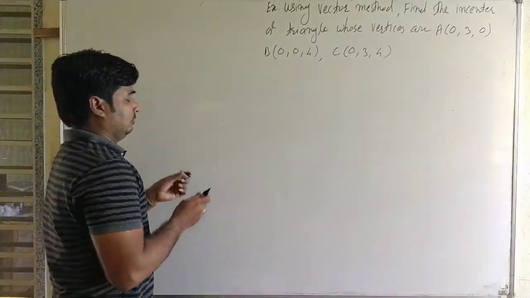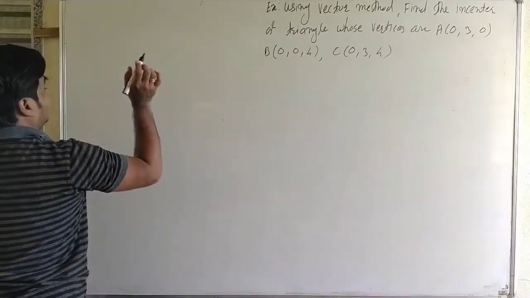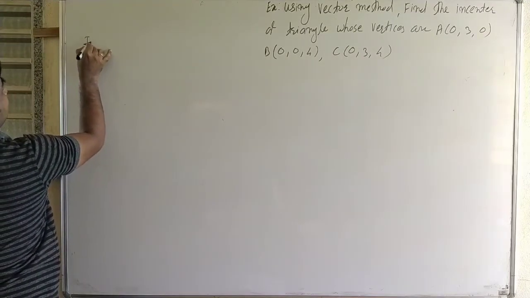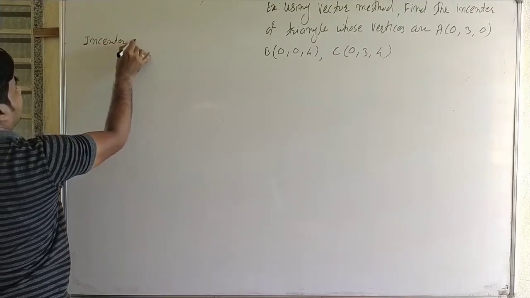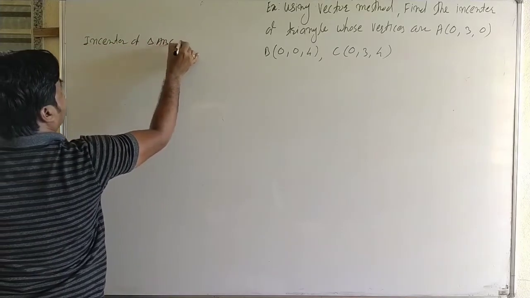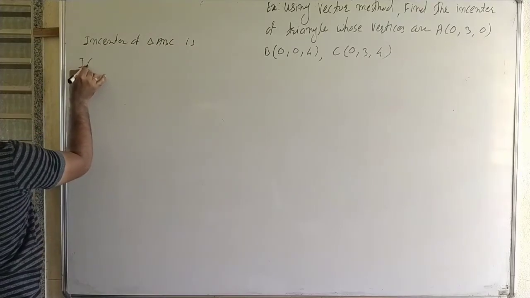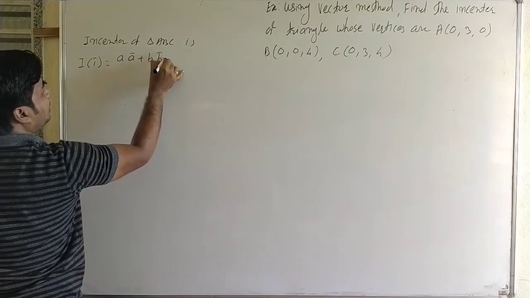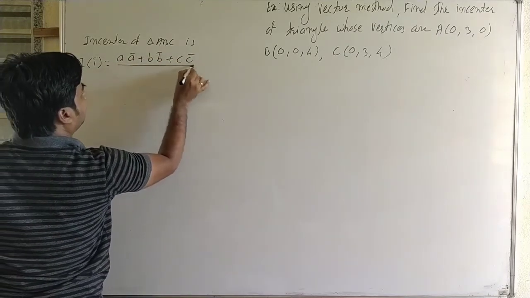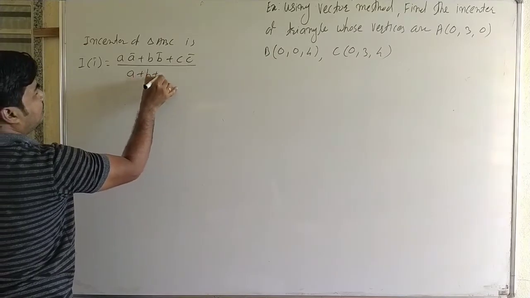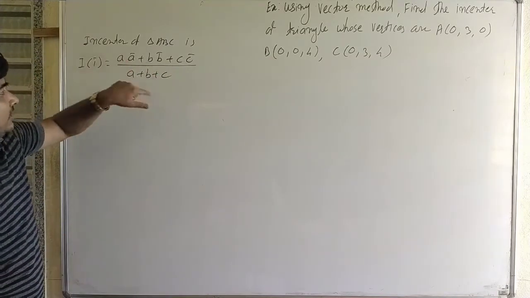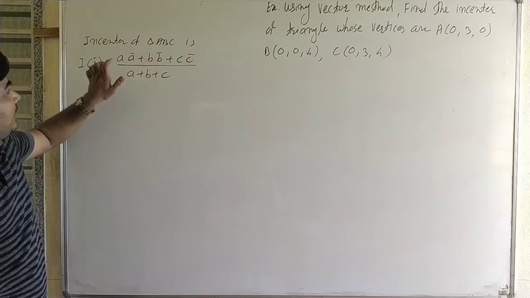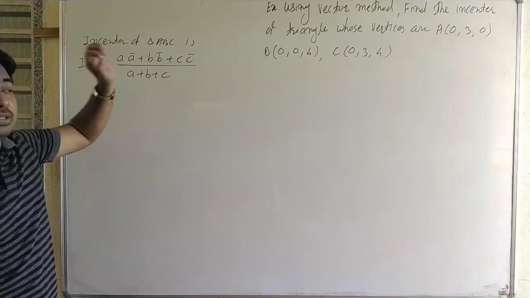Now here we know that the incenter of the triangle is I with position vector I bar, it is a bar plus b bar plus c bar upon a plus b plus c, weighted by side lengths. A bar, b bar, c bar are position vectors of vertices of the triangle, and a, b and c are the lengths of sides of the triangle.